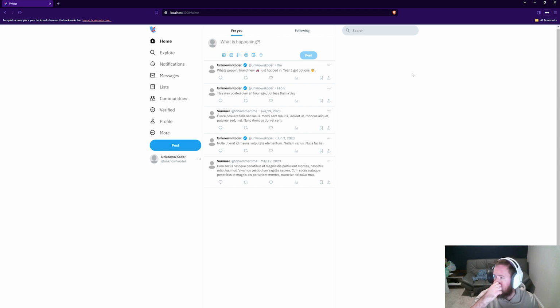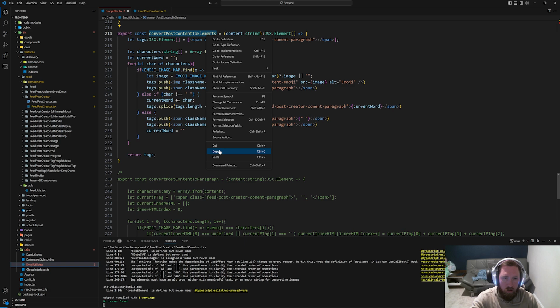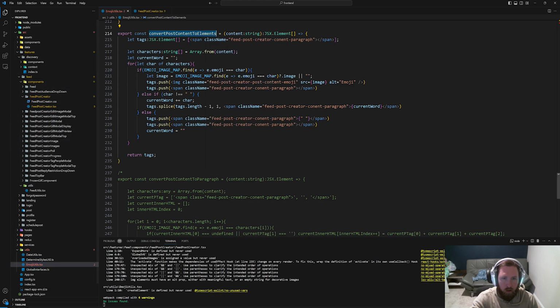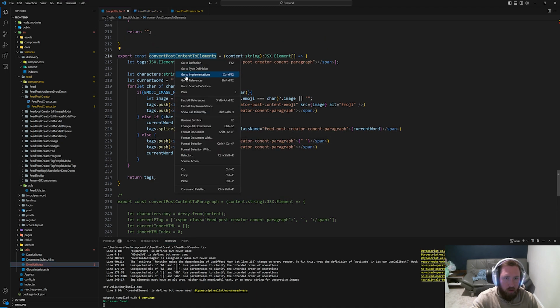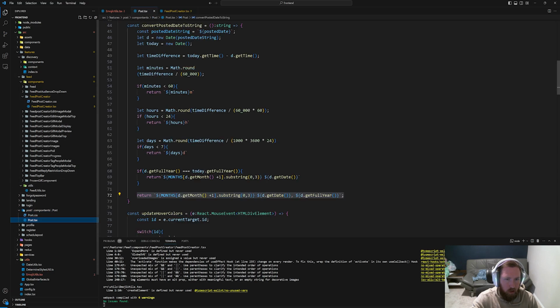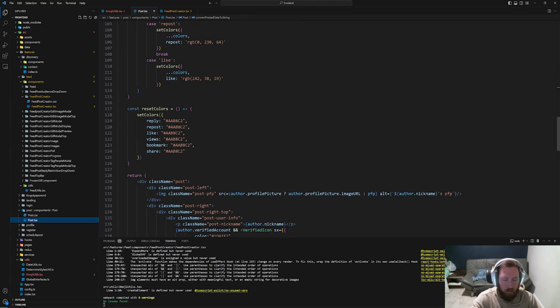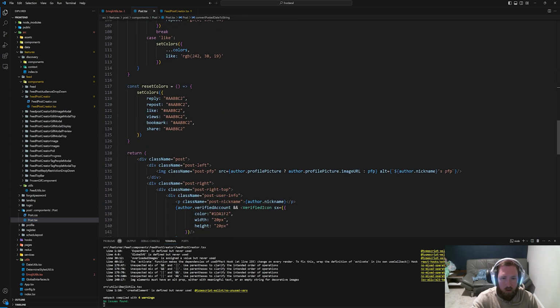So now I think what we do is we take that same exact thing, this convert post content to elements, and we bring this into our post. That way we can display the correct things. Now the only thing is we don't have these. We can just, I guess, cheap out. Let's go ahead and copy this, go into our post and post.tsx. Now instead of content, hopefully this might be too big actually. We'll just see what it looks like.